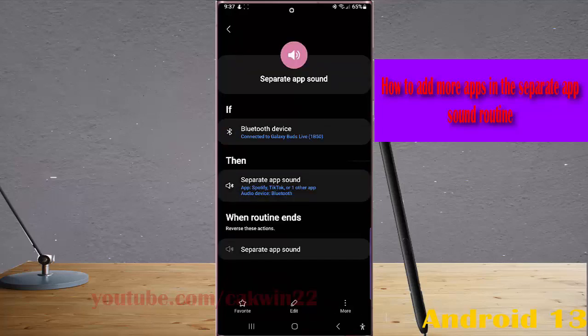Now the sound from the selected apps will be played in the selected audio device when your phone is connected to the predefined Bluetooth device.